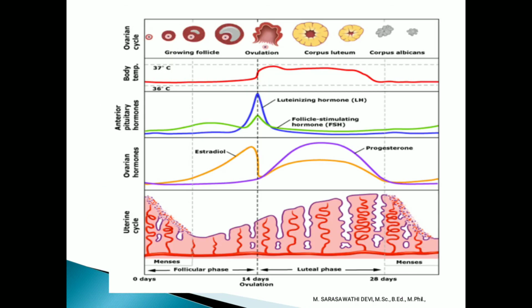The given picture clearly explains the female reproductive cycle. What are the changes in the female body? The first one, ovarian cycle, body temperature, anterior pituitary hormones level, ovarian hormone level, then uterine cycle, endometrium condition.